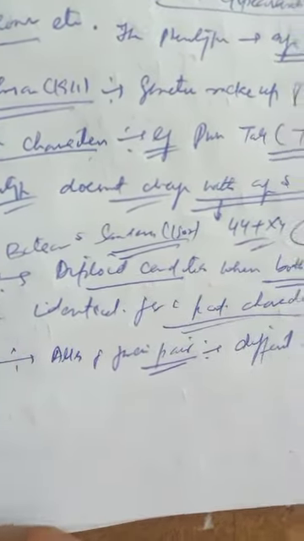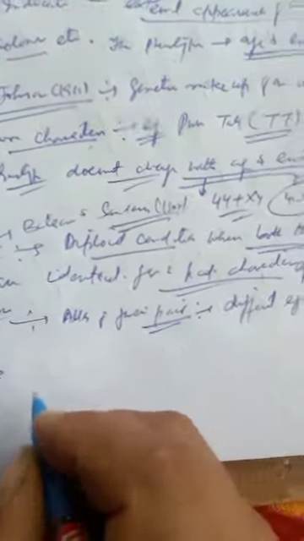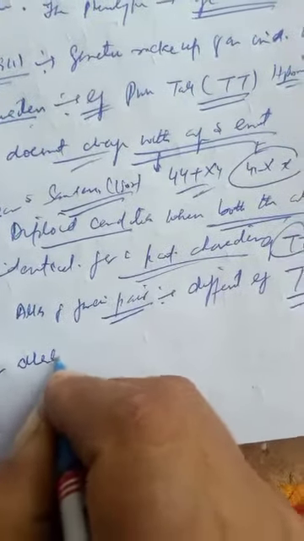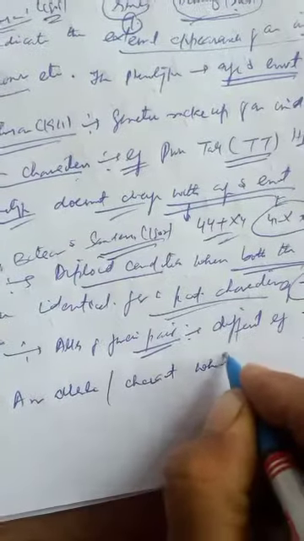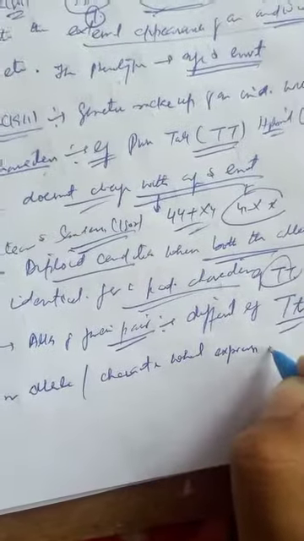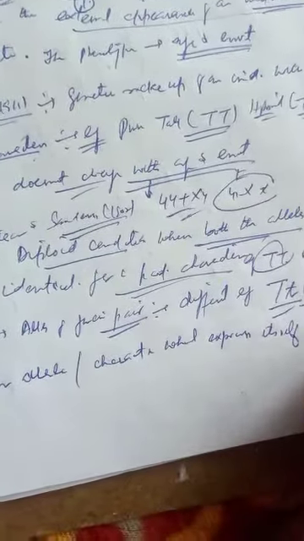Dominant: an allele or a character which expresses itself externally, which expresses itself both in homozygous and heterozygous conditions, is called a dominant.